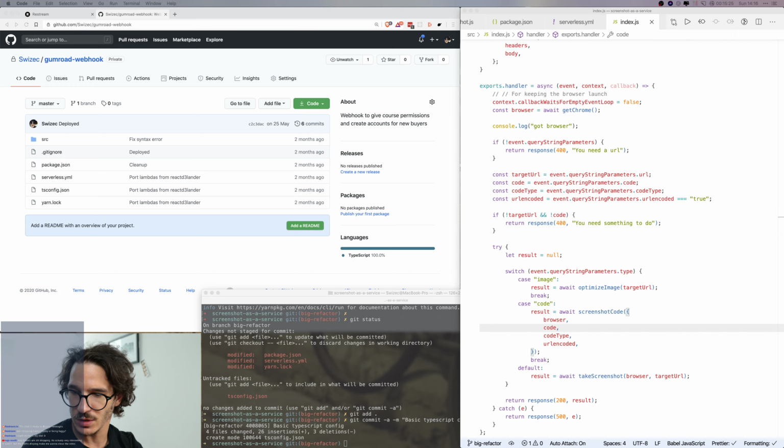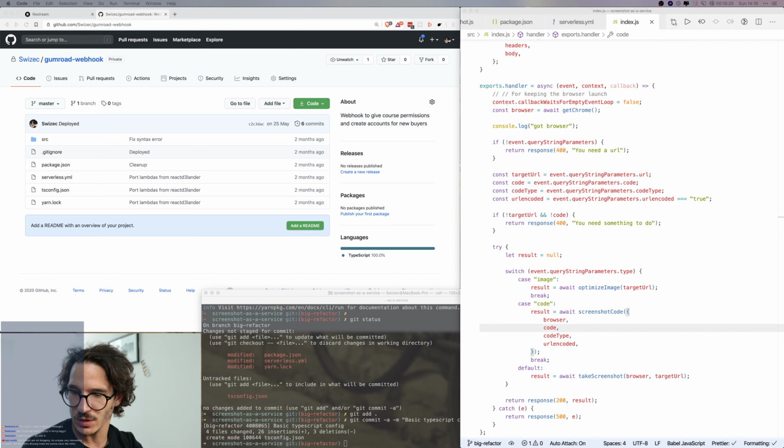Yeah, screenshot embeds, and then we're going to have screenshot-code, which is going to be handled by dist/code.handler, and it's going to have the same HTTP with a path of code. This will be embed, path code, method get, and cors also true.